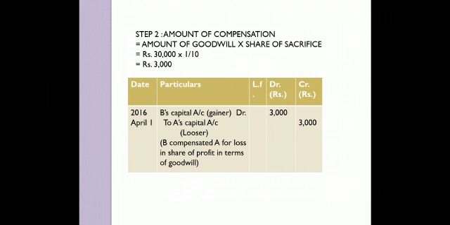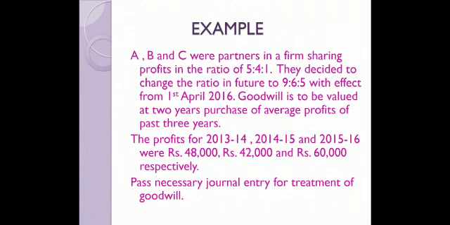Now let us take a little more advanced case in this term. Example 2. A, B and C were partners in a firm sharing profits in the ratio of 5:4:1. So 5:4:1 is the old ratio. They decided to change the ratio in future to 9:6:5 with effect from 1st April 2016. Goodwill is to be valued at 2 years purchase of average profit of past 3 years.